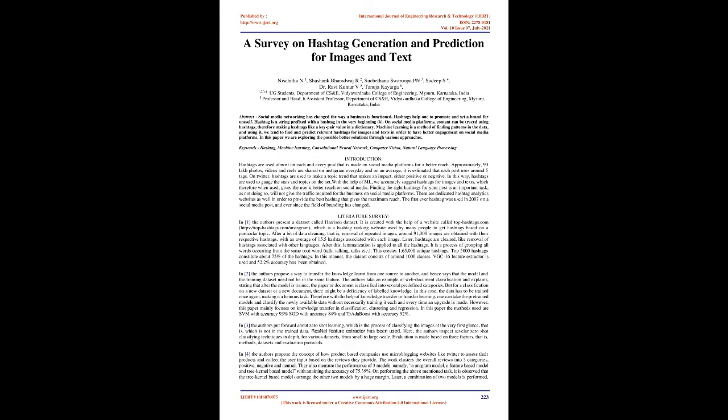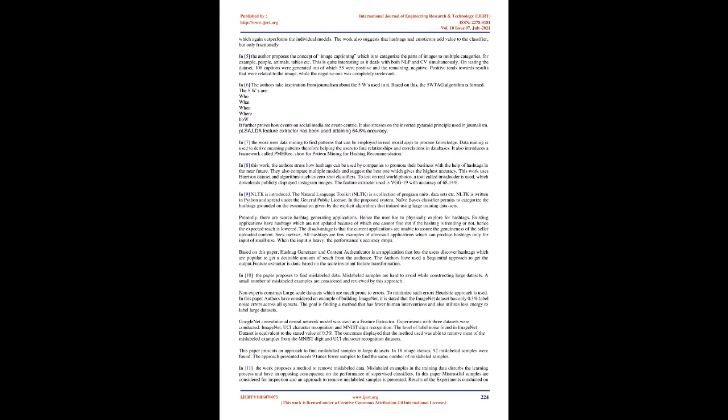Therefore, with the help of knowledge transfer or transfer learning, one can take the pre-trained models and classify the newly available data without necessarily training it each and every time an upgrade is made. However, this paper mainly focuses on knowledge transfer in classification, clustering and regression. In this paper the methods used are SVM with accuracy 93%, SGD with accuracy 84% and TrAdaBoost with accuracy 92%.